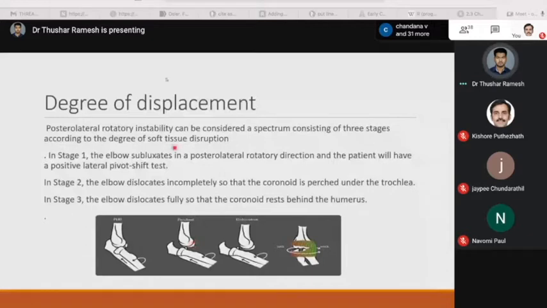Posterolateral rotatory instability can be considered as a spectrum consisting of three stages according to the degree of soft tissue disruption. In stage 1, the elbow subluxates in a posterolateral rotatory direction, with the patient having a positive lateral pivot shift test, which I will be describing later. In stage 2, the elbow dislocates incompletely so that the coronoid is perched under the trochlea. In stage 3, the elbow dislocates fully so that the coronoid rests behind the humerus.